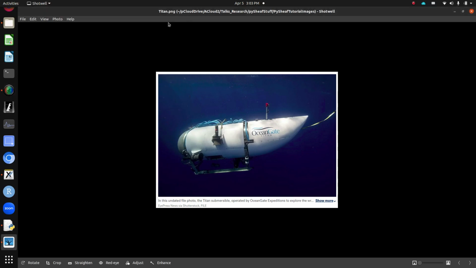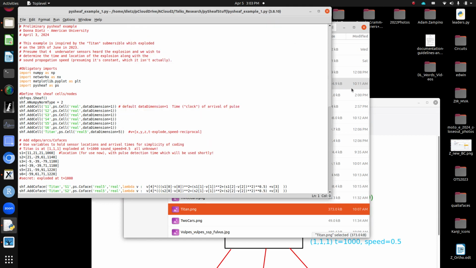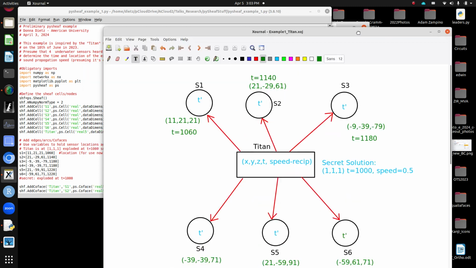This next example is in honor of the Titan submersible. And if you don't know what that is, you can Google that. It exploded. It was tragic. People died. One wonders if they were being completely logical with their risk-taking, but it was still sad that they died.